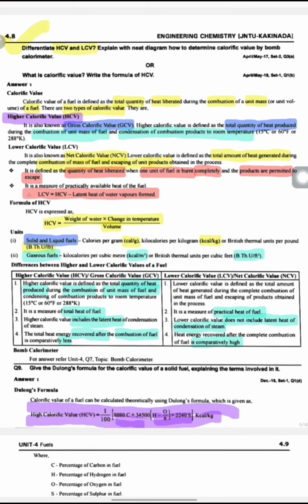Third, higher calorific value includes latent heat of condensation of steam, whereas lower calorific value does not include latent heat of condensation of steam. Fourth, the total energy recovered after the combustion of fuel is comparatively less, whereas in the case of LCV, the heat energy recovered after the complete combustion of fuel is high. This is about the difference between HCV and LCV.